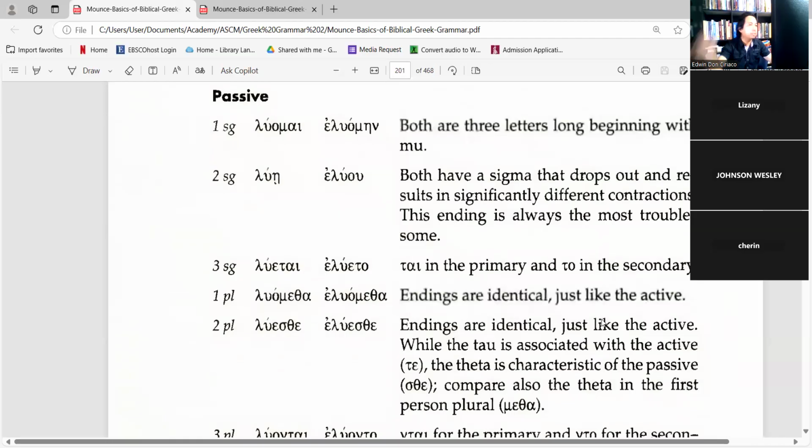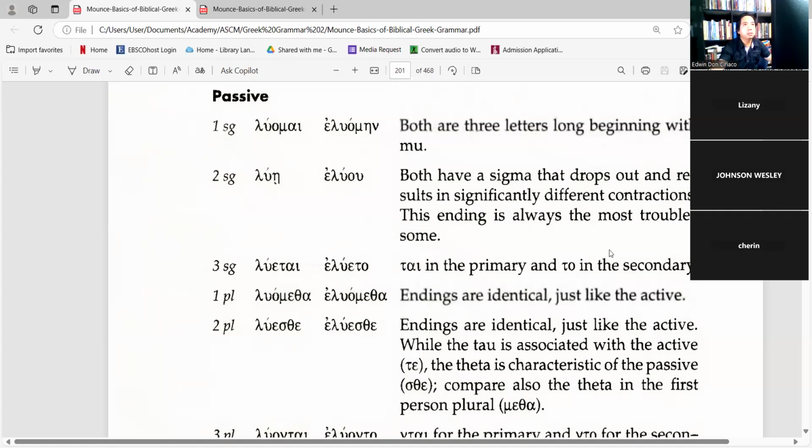And then for passives, lomai, eloomen. Both are three letters long beginning with mu. So that is the clue being provided. And then Lu A, LO, both have a sigma that drops out and the result is significantly different constructions. Remember Lu O and then Lu A, but the Omicron Upsilon, something that needs to be remembered.